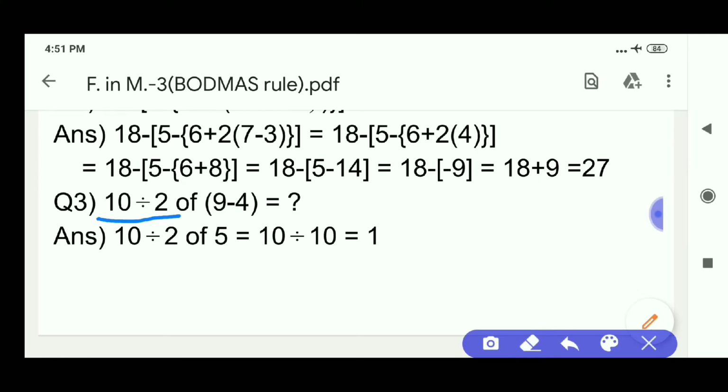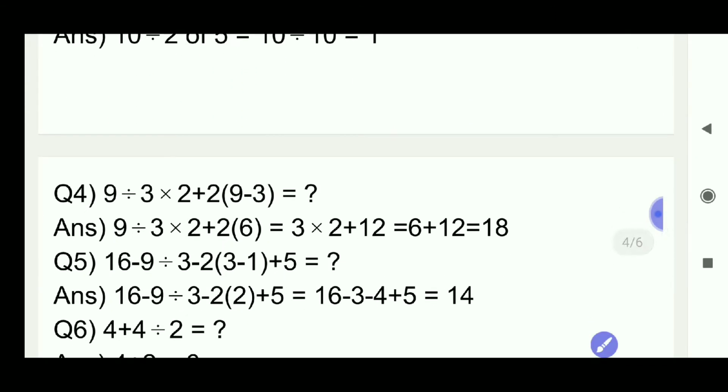Now question number 3. 10 divided by 2 of (9 minus 4). First we should finish which is in the brackets. What is in the brackets? 9 minus 4. First we have to simplify which is in the brackets. 9 minus 4 is 5. According to BODMAS rule, next operation is of. So 2 of 5. Of is nothing but into. 2 of 5 is 10. Now 10 divided by 10 is 1. That's all.